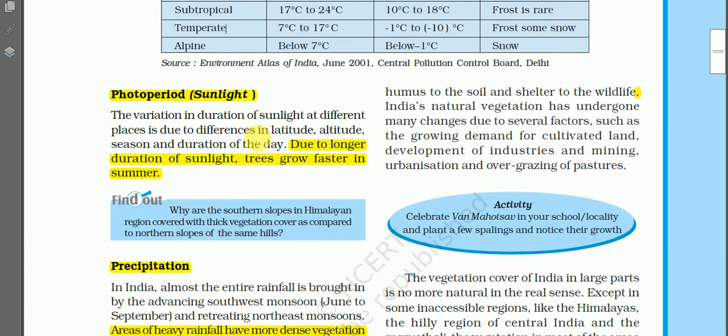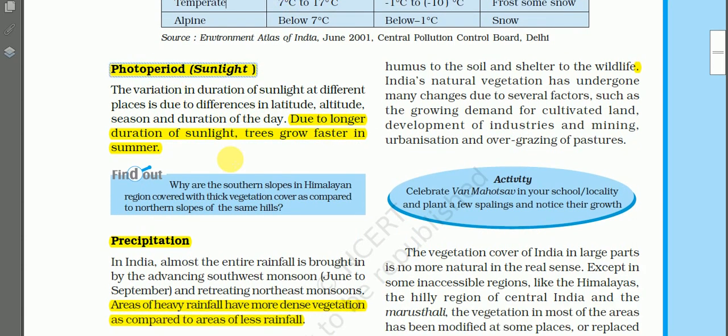Next, another important factor is photoperiod, that is sunlight. Photo means light, period means duration. See, the variation in the duration of sunlight at different places is due to differences in latitude, altitude, season and duration of the day. About this we have learned in chapter 4.